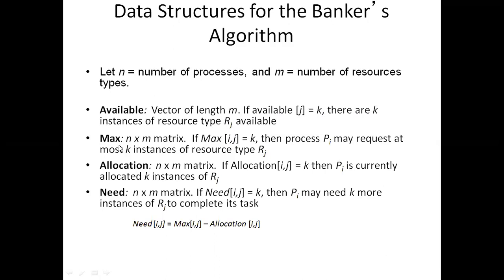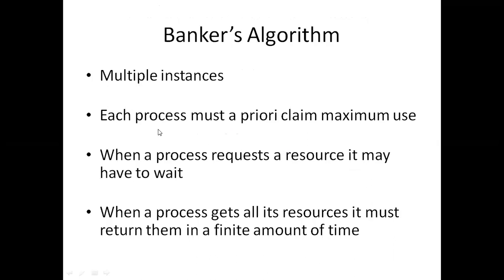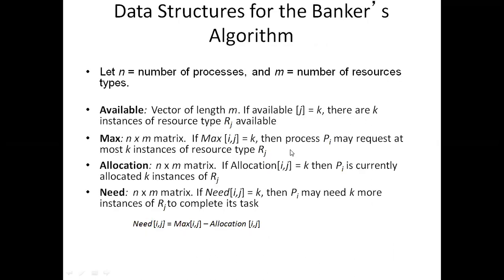Okay. And next, max means an n by m matrix. Maximum means, as I already told you, the process must claim its maximum use. What is the maximum number of resources a process can request? That means a process Pi may request at most k instances of type Rj. Why? Because how many Rj resources are available?